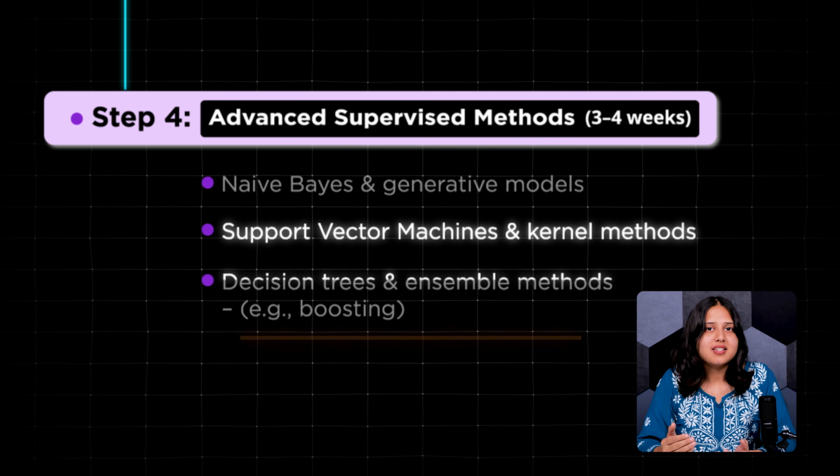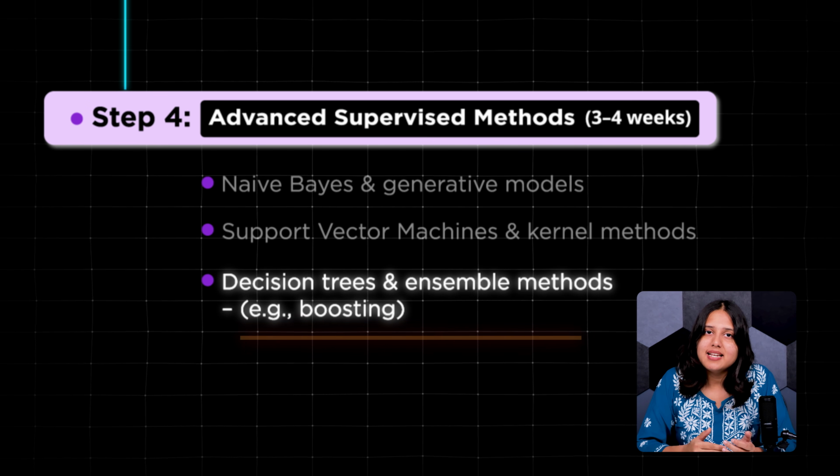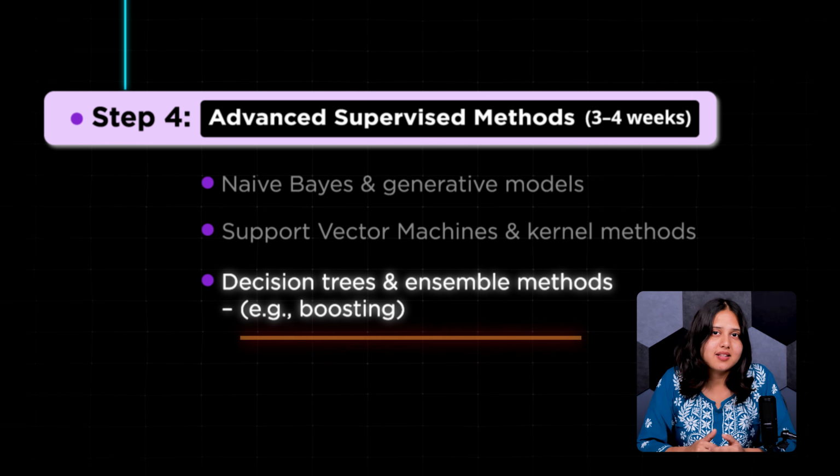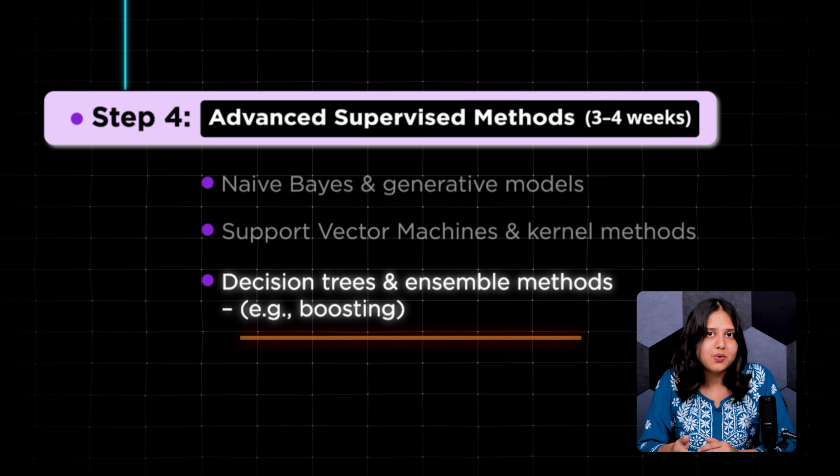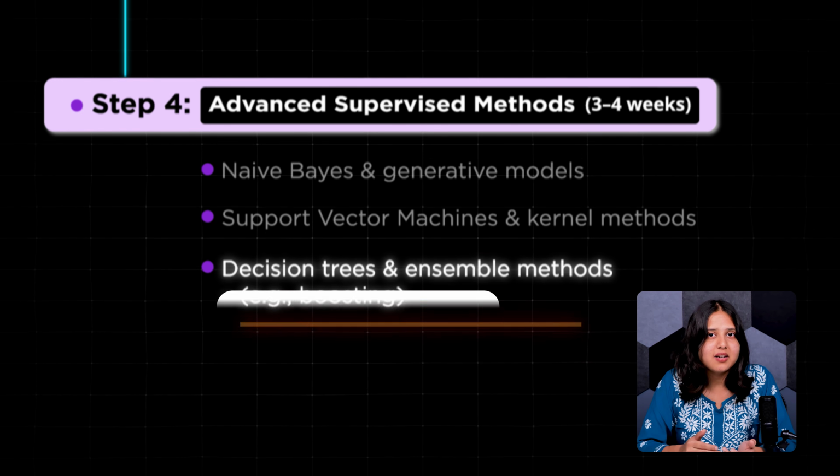You'll also come across decision trees, which are known for being easy to interpret. They work like a flowchart, making decisions based on conditions in the data. While simple on their own, they become much more powerful when combined in ensemble methods like random forest and gradient boosting. These techniques combine multiple decision trees to improve accuracy and reduce errors.